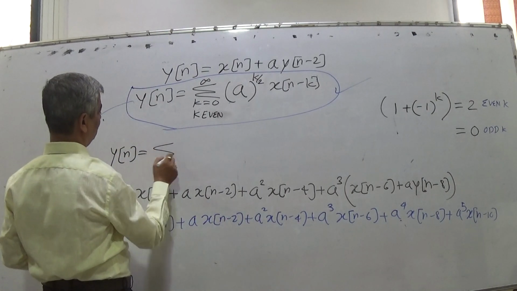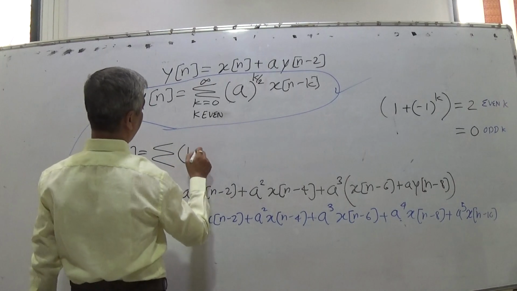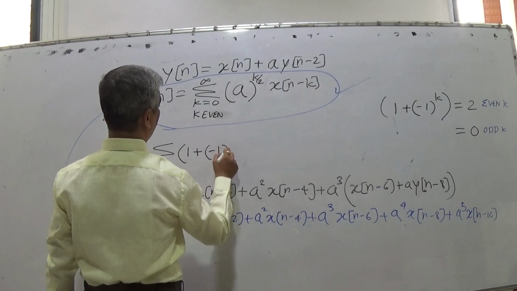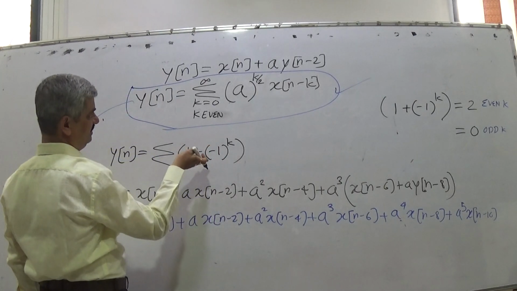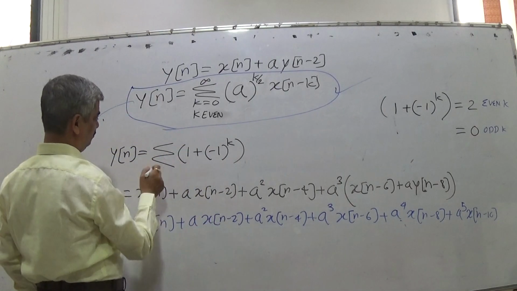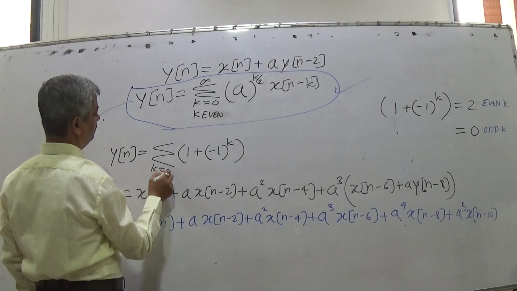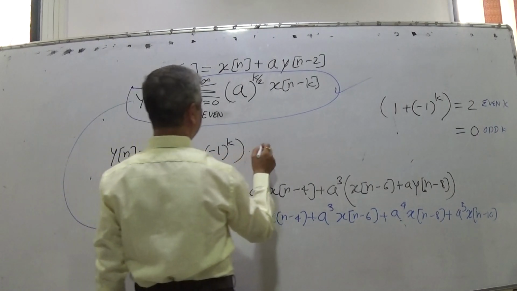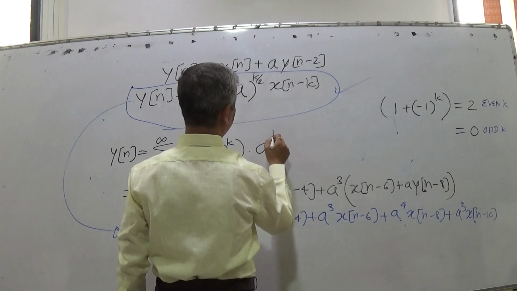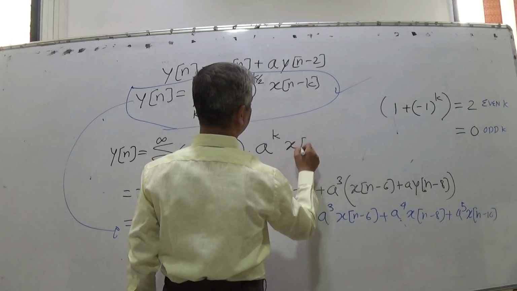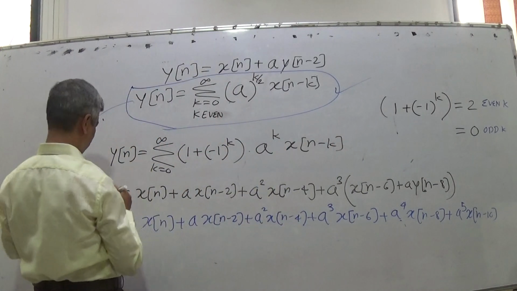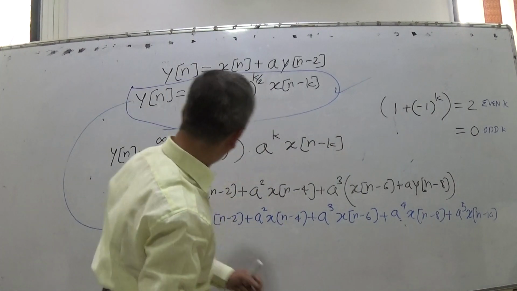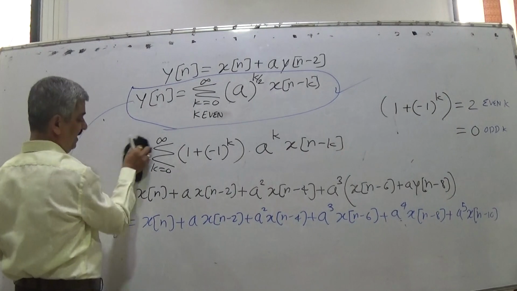So if we write 1 plus minus 1 raised to k, then you will again ask, is it permitted? Yes, it's permitted. This we can separate also. K equal to 0 to infinity, then a raised to k x of n minus k, and overall there will be a half because it comes twice.